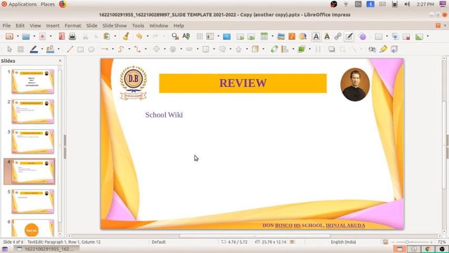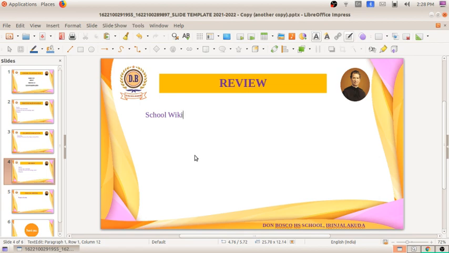Also we have done activity 3.5, Souvenir of Entenada in School Wiki. Before doing this activity, we entered the School Wiki page, took our school's name, and saw the details of our school. We also studied how to take membership in School Wiki. But we can't do it now because, due to some technical issues, it is not showing correctly, so we can't become a member. But I think you understood how to become a member in School Wiki.